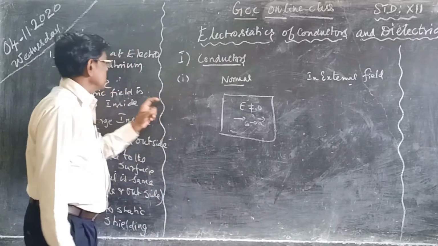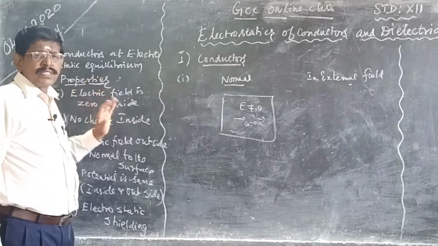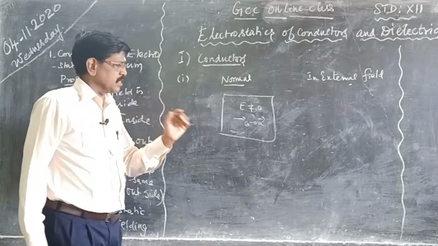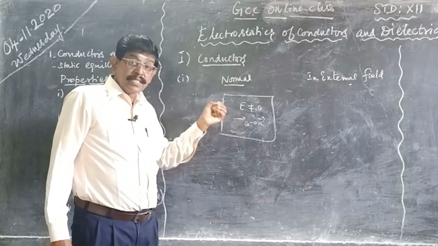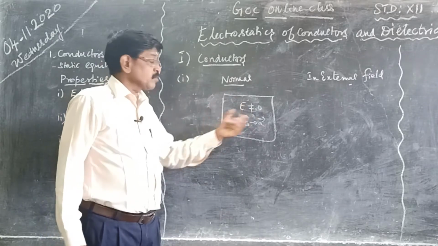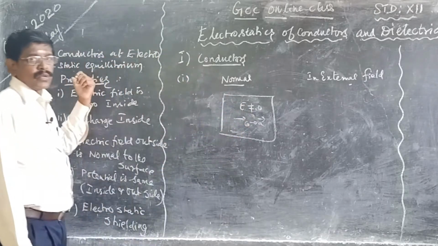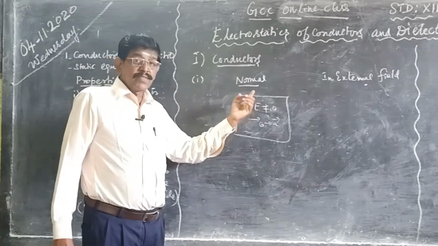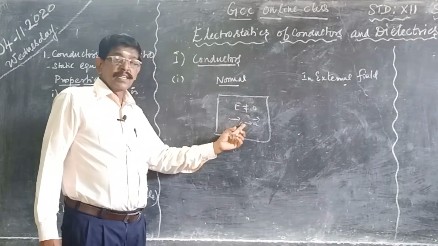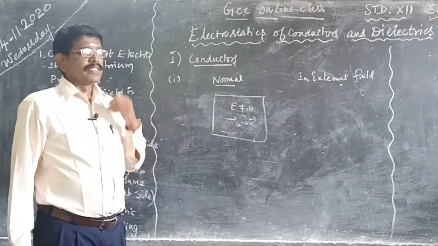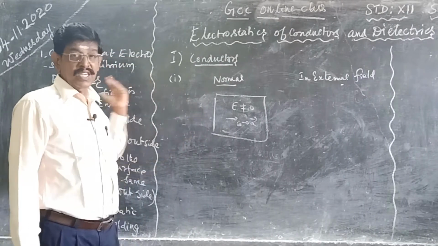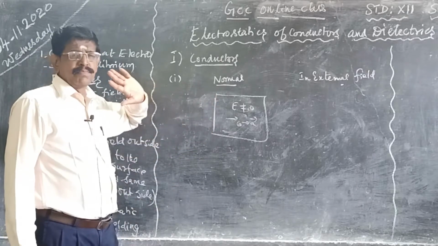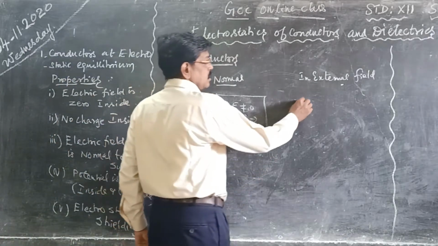See, first what we have seen is that at electrostatic equilibrium, there should not be any current. There should not be any flow of electrons or mobile charge carriers in a particular direction. But if there is an electric field, there is a possibility of acceleration. So what did we say first? We said there should be no acceleration for equilibrium. Now if we assume an electric field is present, there is acceleration. Immediately one can say, sir, then the electric field should not be inside, because there is a contradiction. Suppose this is for an ordinary metal in normal condition, that means without application of an electric or external field.